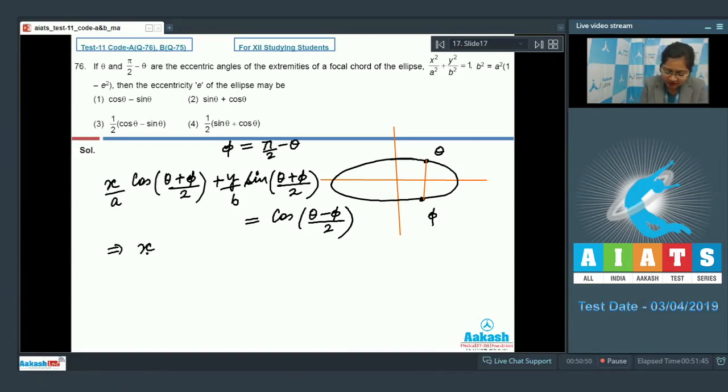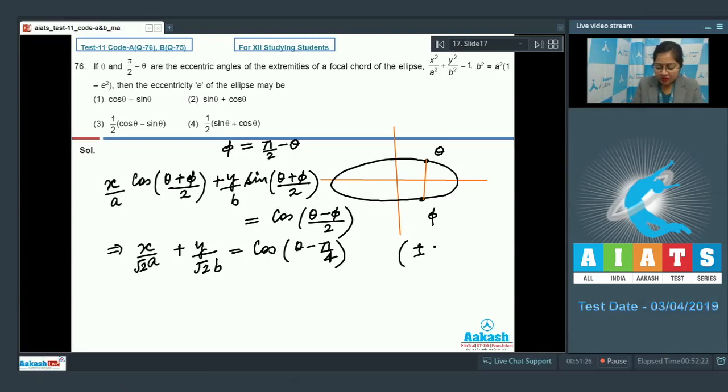So from here we will get x by a into cos of (theta plus pi by 2 minus theta) by 2, that is pi by 4. That is, cos pi by 4 is 1 by root 2. Similarly, here also we will get y upon root 2 into b is equal to cos of theta minus pi by 4. Now, as it has been given to be a focal chord, it will be passing through either plus ae comma 0 or minus ae comma 0. So let us put it here. We will get this term will be equal to 0.